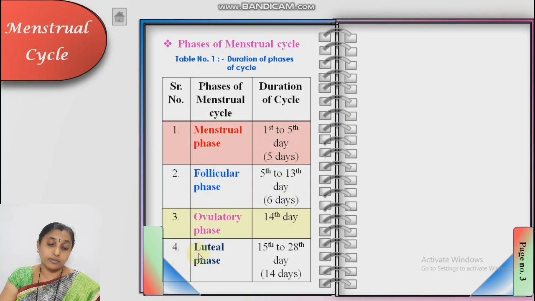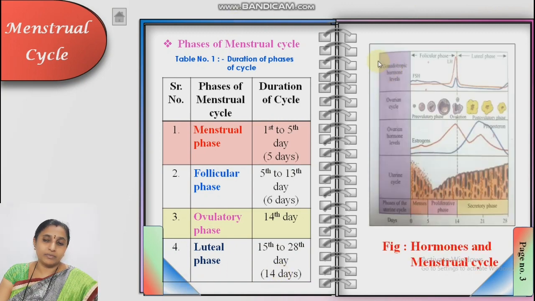Last, the luteal phase. It is the longest phase. It takes place after the release of the ovum, from the 15th to the 28th day. The longest phase, 14 days. Now count all these days, that is a total of 26 or 28 days. You must note down: menstrual phase duration 5 days, 1st to 5th; follicular phase 5th to 13th, that is 6 days; ovulatory phase the 14th day, only 1 day; and luteal phase 15th to 28th day, that is 14 days.